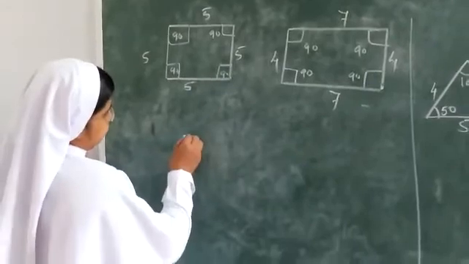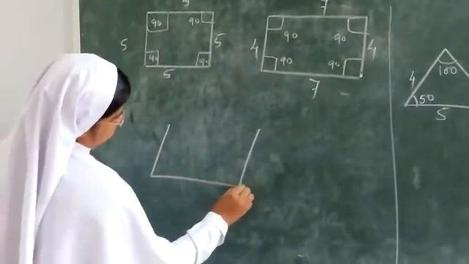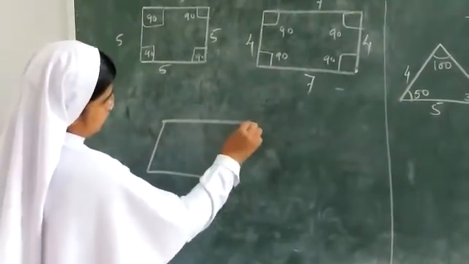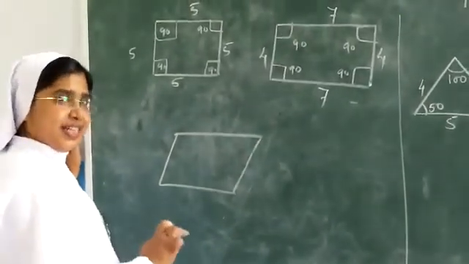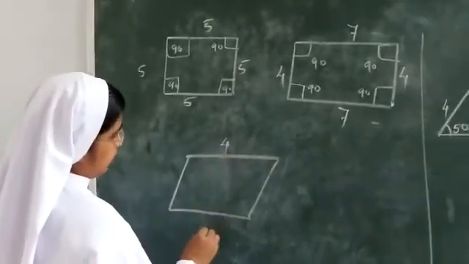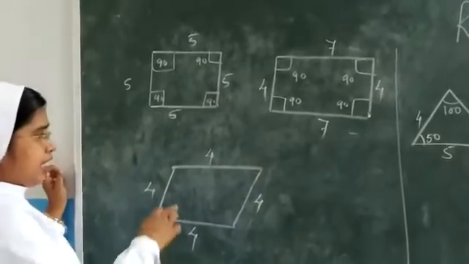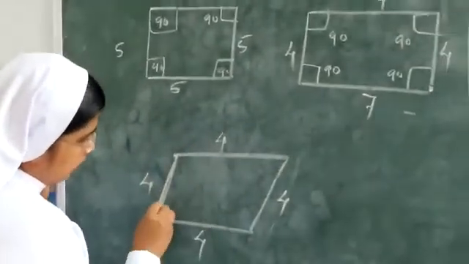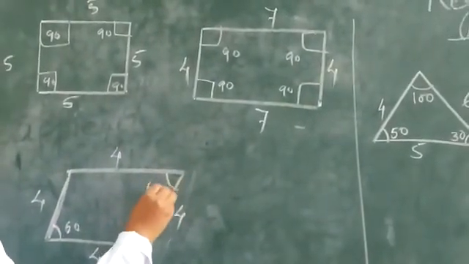Now we have another quadrilateral. Let us consider it. What is it? It is a parallelogram. But again, is it the same angle? It is not the same. If it is 60 here, also it will be 60.